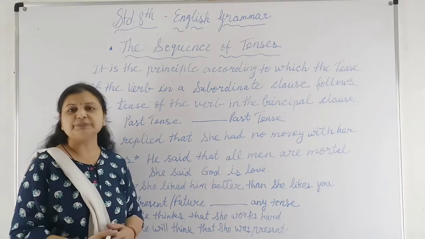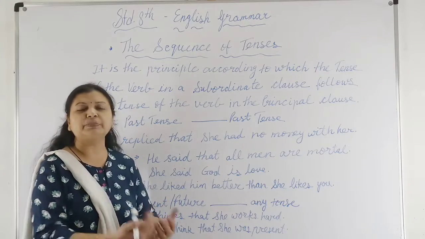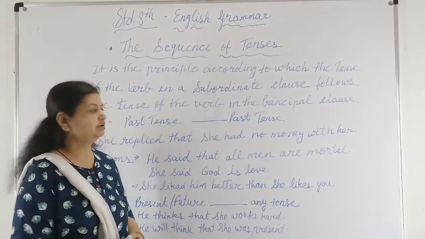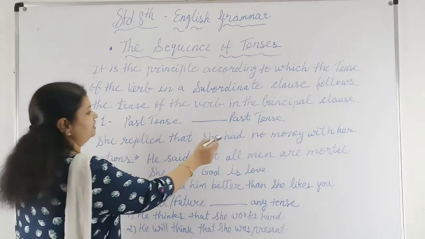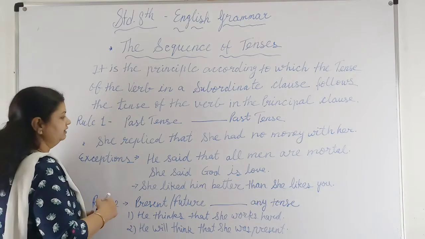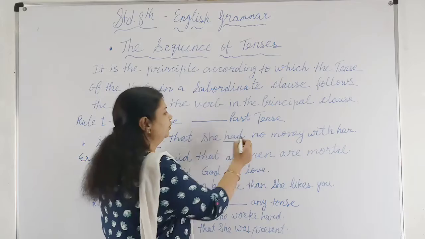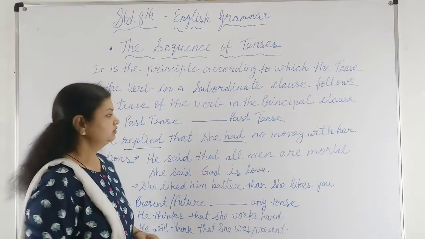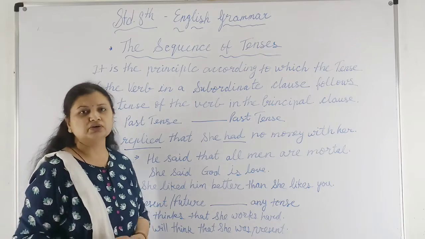If past tense is given in the principal clause, past tense will be used in the subordinate clause. Now see how: She replied that she had no money with her. She replied is the past tense, that she had no money with her. So here we use past tense in both clauses.